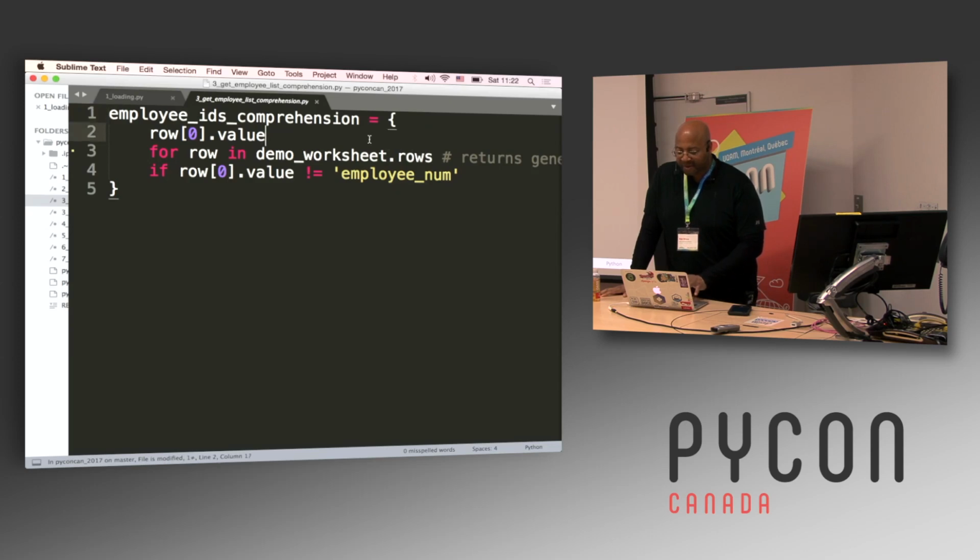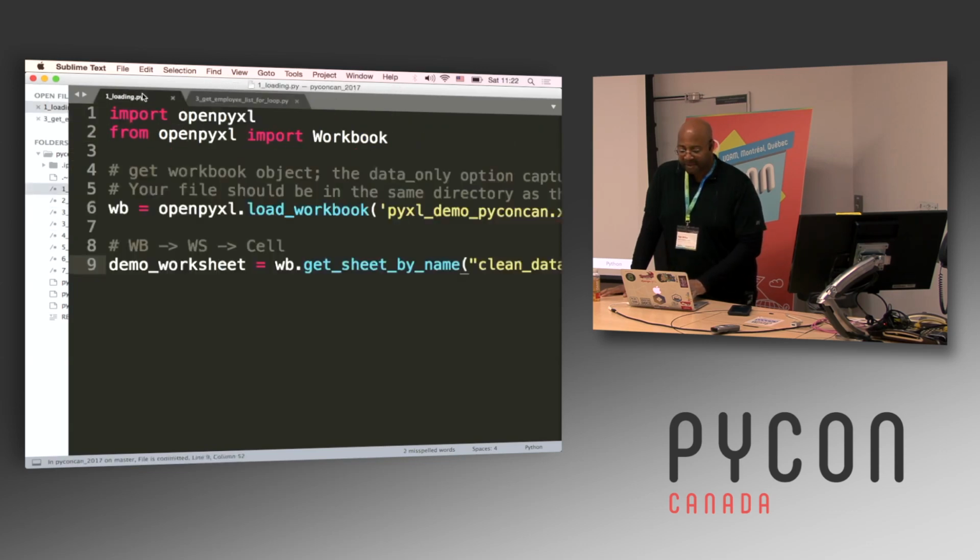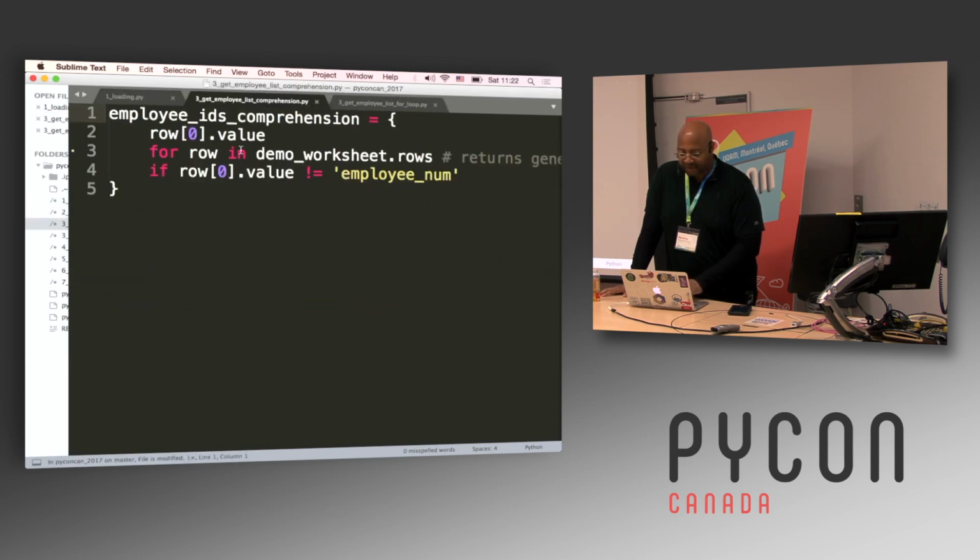If you're not familiar with comprehensions, they're a way for you to iterate over things. I don't really have time to talk about the differences between comprehensions and for loops. This is the same code done with a for loop. But if you have questions about those distinctions, I can talk to you about those afterwards.